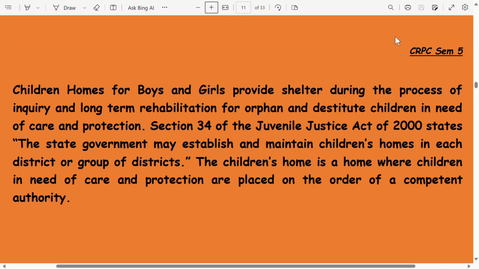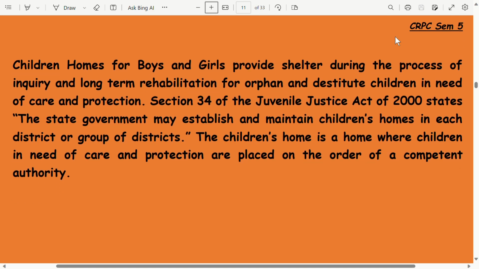Children homes for boys and girls provide shelter during the process of inquiry and long-term rehabilitation for orphan and destitute children in need of care and protection. Section 34 of the Juvenile Justice Act 2000 states that the state government may establish and maintain children's homes in each district or group of districts. The children's home is a home where children in need of care and protection are placed on the order of a competent authority.